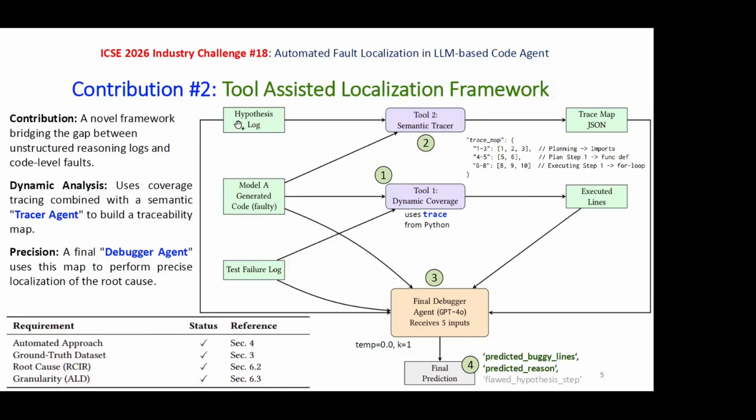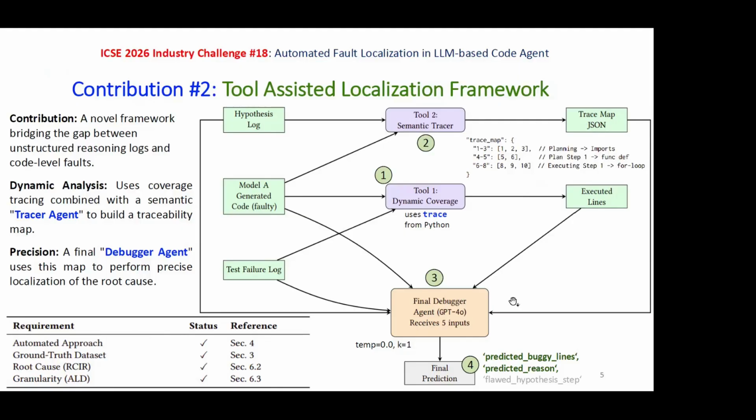The hypothesis logs that were created in the first pipeline, we feed to another LLM, which is again GPT-4o. This is a symmetric tracer agent. So the hypothesis log and the model A faulty code. From there, we try to figure out what steps of the hypothesis correspond to which lines of the code, and that gives us a trace map like this.